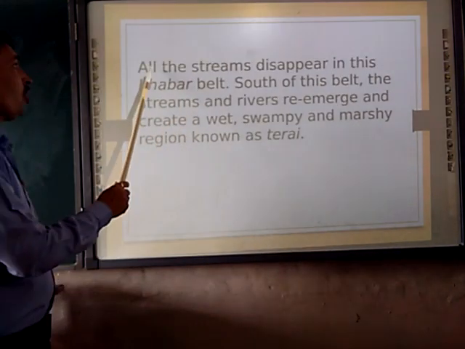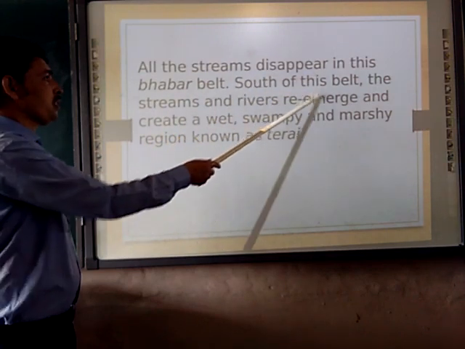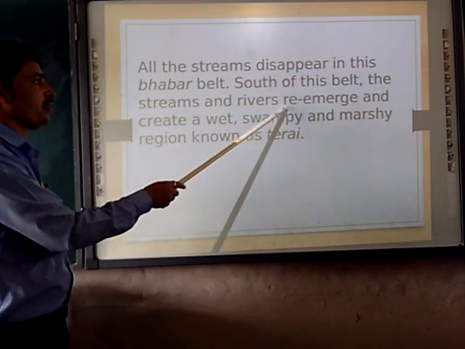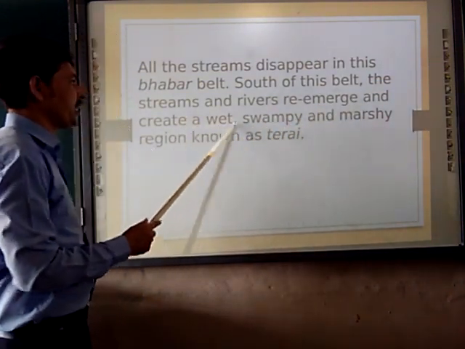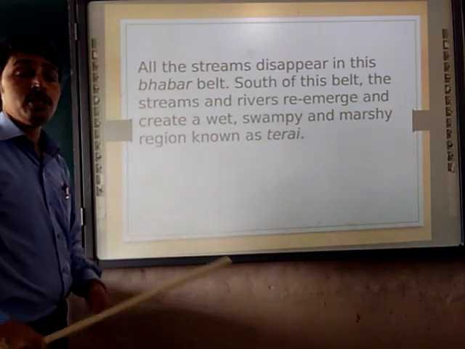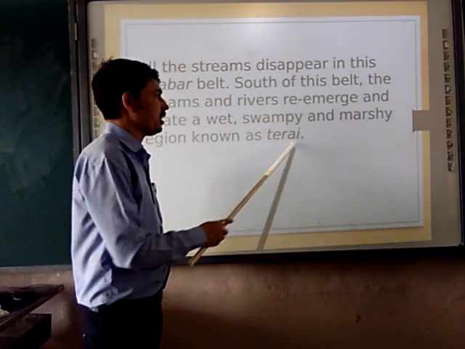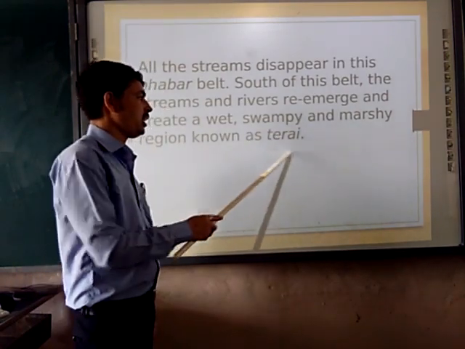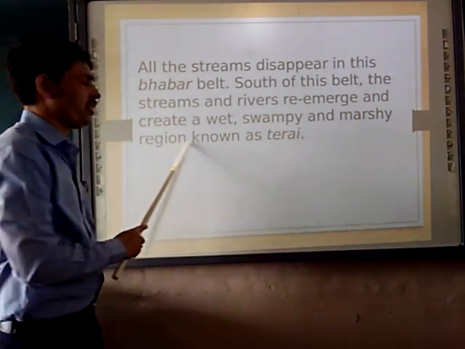Next, all the streams disappear in the Bhabar belt. South of this belt the streams and rivers re-emerge and create a wet and marshy region known as Terai. So this is another feature of the northern plain. Terai is a swampy, wet and marshy region.